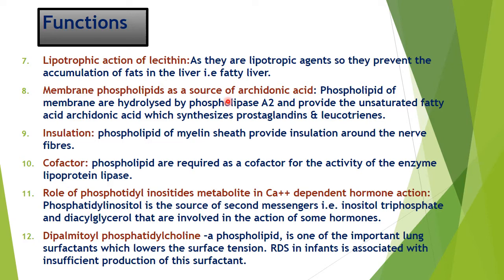Membrane phospholipids are the source of arachidonic acid. Arachidonic acid is an unsaturated fatty acid which is essential for the synthesis of prostaglandins and leukotrienes. This arachidonic acid is synthesized from phospholipids of the membrane. When phospholipids of membrane are hydrolyzed by phospholipase A2, they provide this arachidonic acid, and this arachidonic acid then synthesizes prostaglandins and leukotrienes. These are very important local hormones, so they are indirectly synthesized by phospholipids.